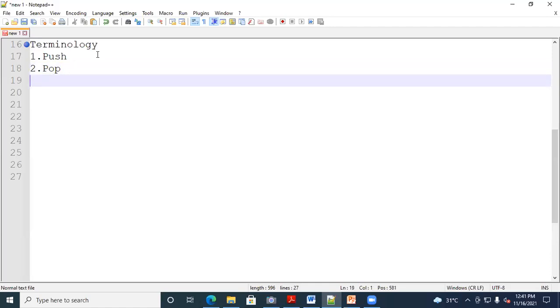Pop, for what purpose? For removing the element from the stack, right? Now after that, third, we have discussed the TOS, or top of the stack, and in short we'll write here TOS.